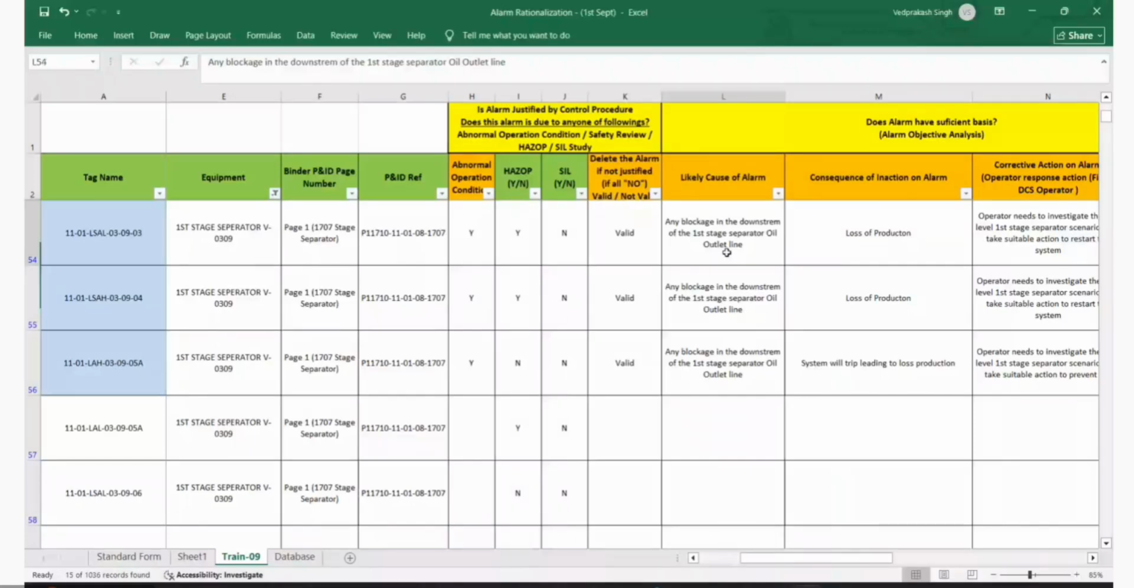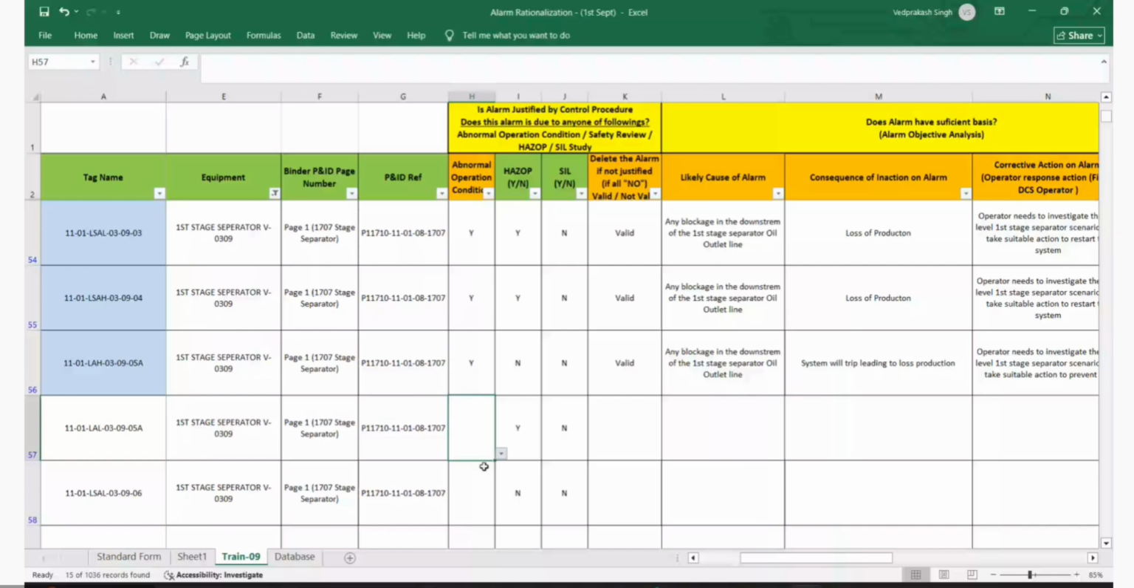Okay, guys, now we have corrected. Good one. Now we are going for this one: LAL 3095A. This is the high level, this is low level. So definitely this is the process subset, I mean, abnormal condition. So this is valid.